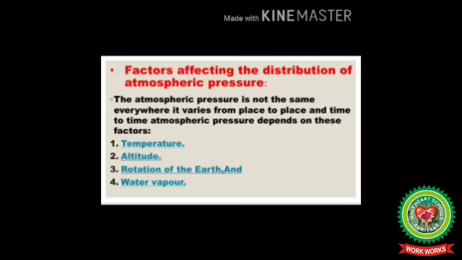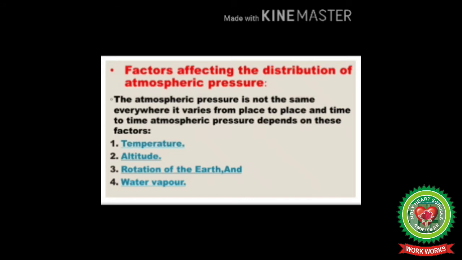Before reading this, let's understand the factors affecting the distribution of atmospheric pressure. The atmospheric pressure is not the same everywhere. It varies from place to place and time to time. Atmospheric pressure depends on these factors: number 1, temperature; number 2, altitude; number 3, rotation of the earth; and number 4, water vapors. Let us discuss these one by one.